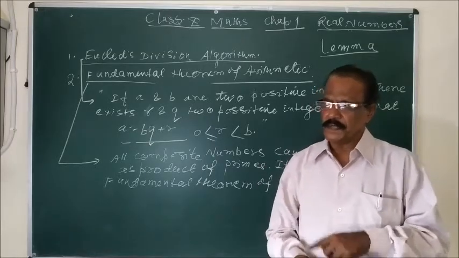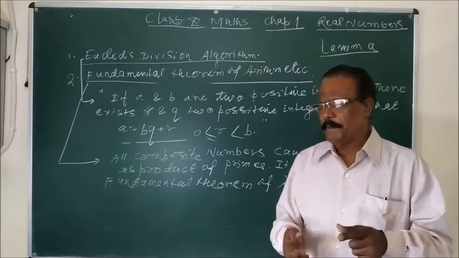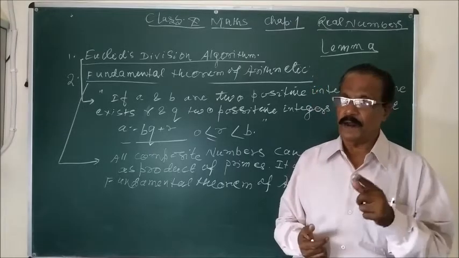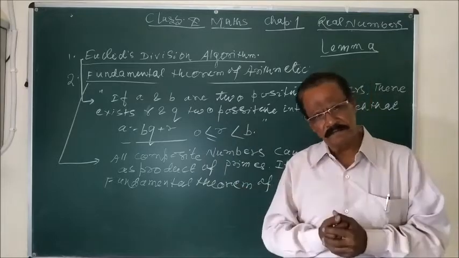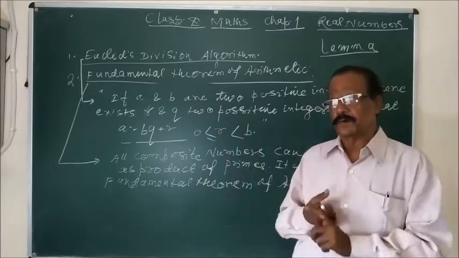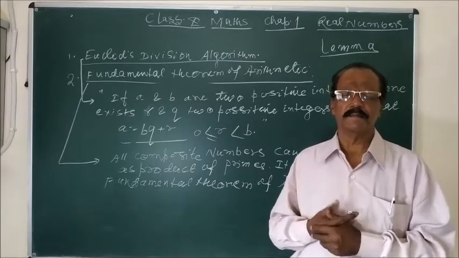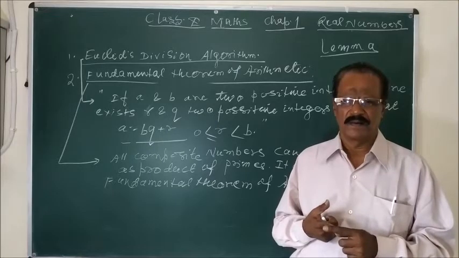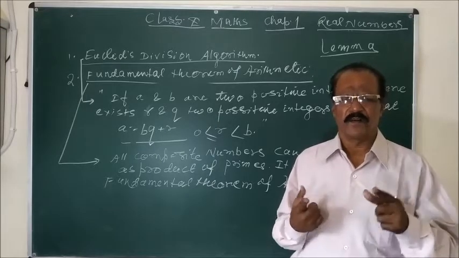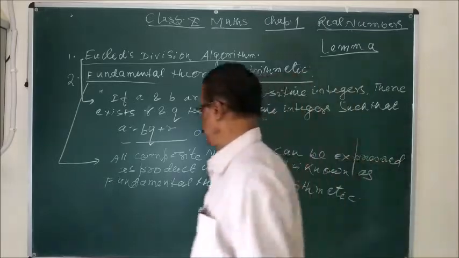Or in the simplest way, all numbers are divisible by 1 and all numbers are divisible by themselves. So 2, 3, 5, 7, these are prime numbers. 4, 6, these are composite. You will try to learn why they are composite and why they are prime.